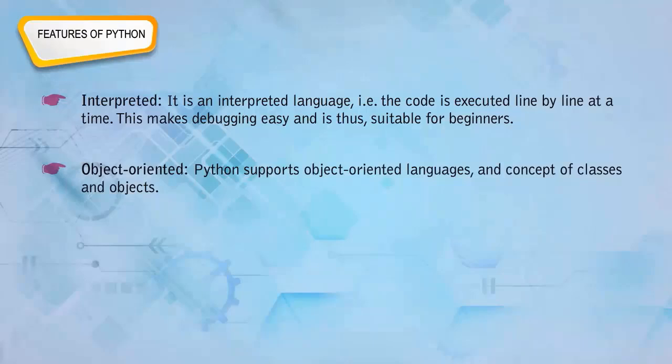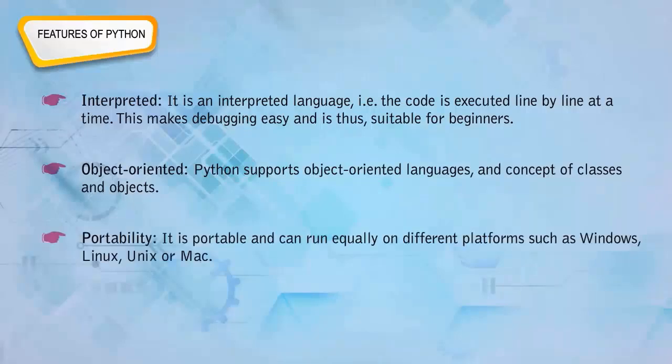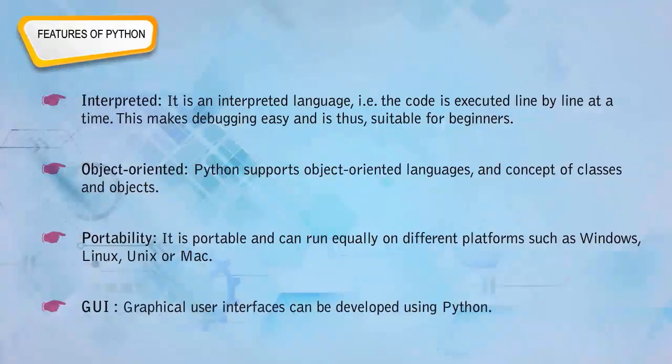Object-oriented: Python supports object-oriented languages and the concept of classes and objects. Portability: it is portable and can run equally on different platforms such as Windows, Linux, Unix, or Mac. GUI: graphical user interfaces can be developed using Python.